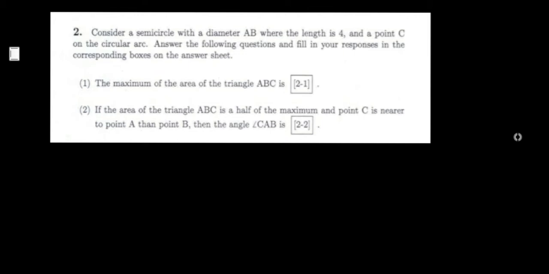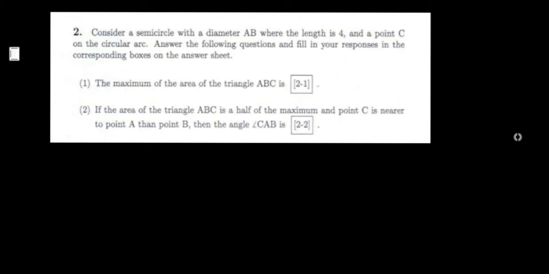Okay, so he's telling you to consider a semicircle with a diameter AB where the length is 4, and a point C on the circular arc. Answer the following question and fill in your response in the corresponding box on the answer sheet. So let's first understand the question.